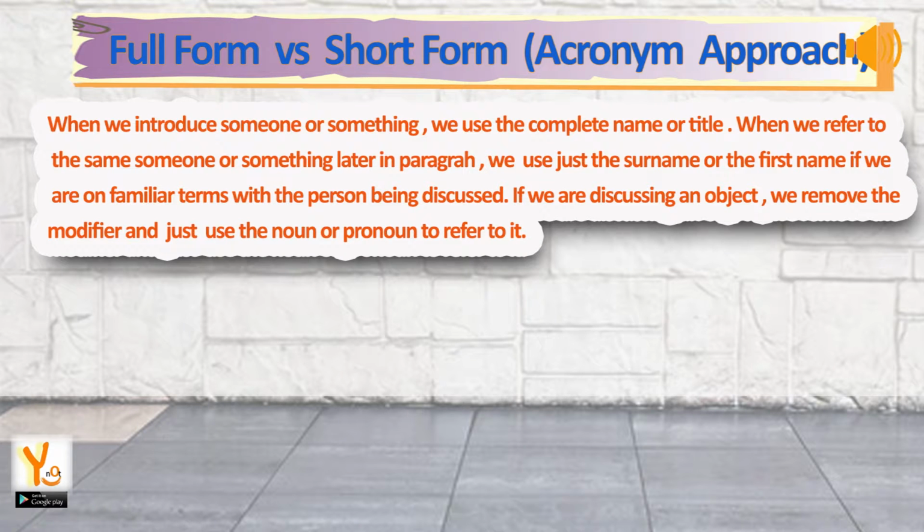Second approach is full form versus short form, also called the acronym approach. When we introduce someone or something, we use the complete name or title. When we refer to the same someone or something later in the paragraph, we use just the surname, or the first name if we are on familiar terms with the person being discussed. If we are discussing an object, we remove the modifier and just use the noun or pronoun to refer to it.